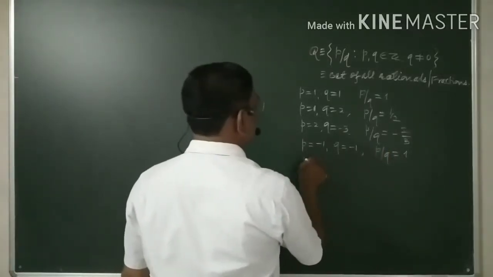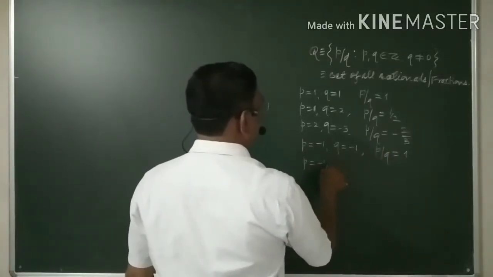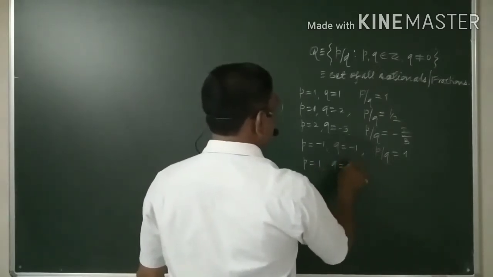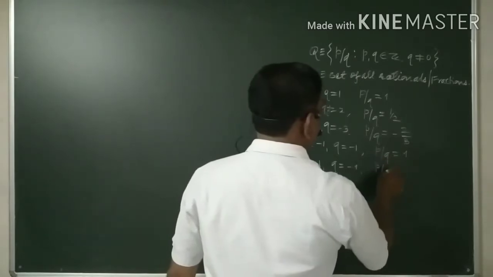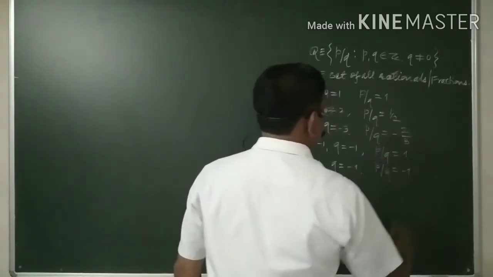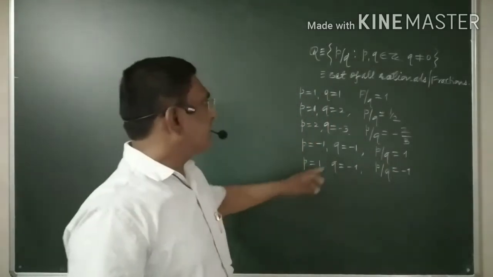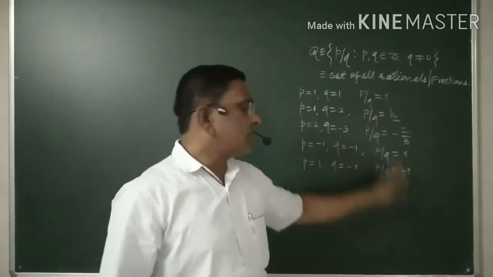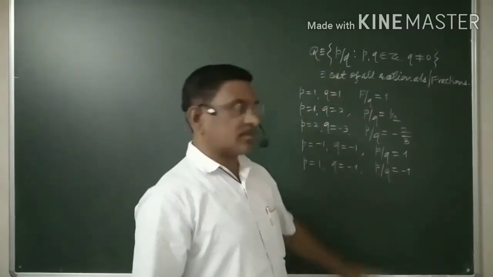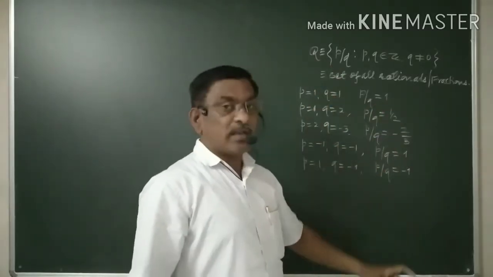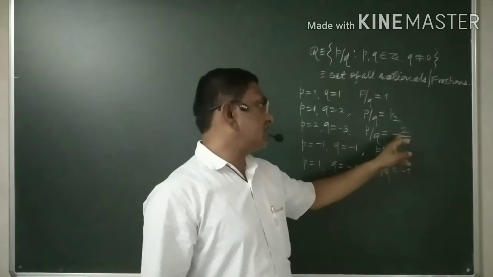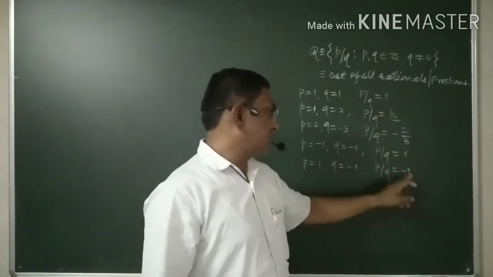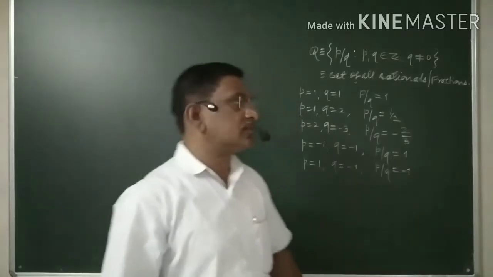Or p is 1 and q is minus 1, then p by q is minus 1. All these, 1, 1 by 2, minus 2 by 3, 1 and minus 1, are rationals.